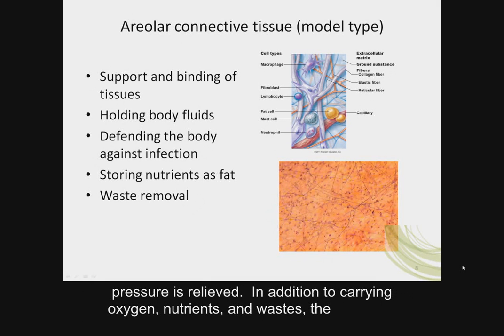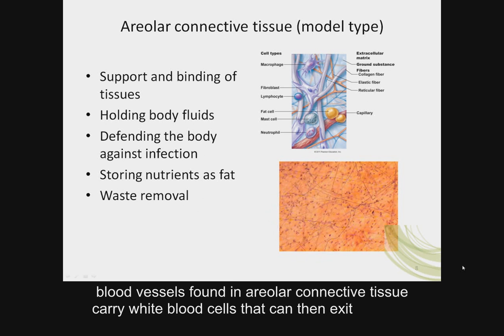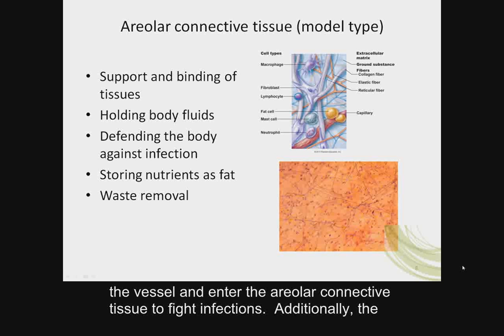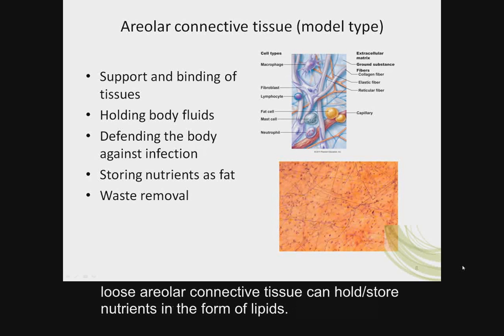In addition to carrying oxygen, nutrients, and waste, the blood vessels found in areolar connective tissue carry white blood cells that can then exit the vessel and enter the areolar connective tissue to fight infections. Additionally, the loose areolar connective tissue can hold or store nutrients in the form of lipids